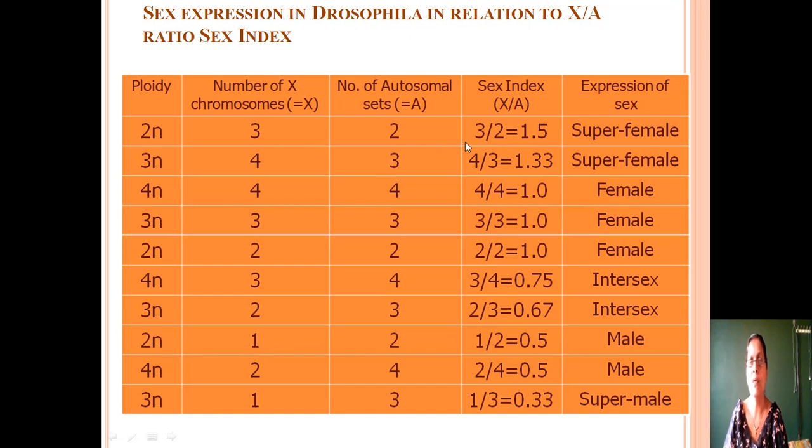3 by 2 equals 1.5. This will develop into the super female, because the ratio is more than 1. When the ratio is 1, they will develop into females. When the ratio is between 0.5 and 1, the individuals will develop into intersex. But when the ratio is 0.5, these individuals will develop into the male. But when the ratio is less than 0.5, the individual will develop into the super female.